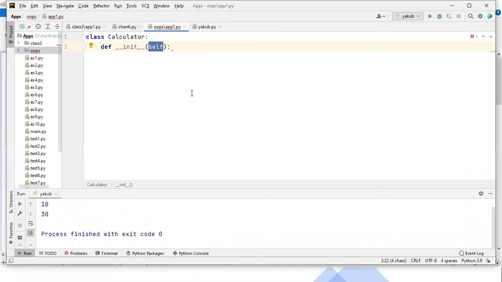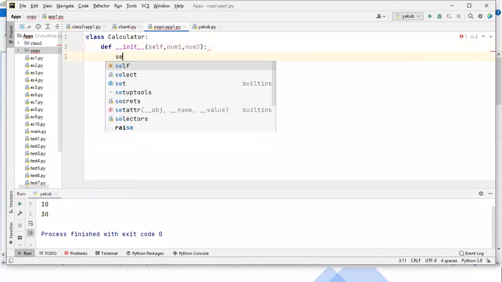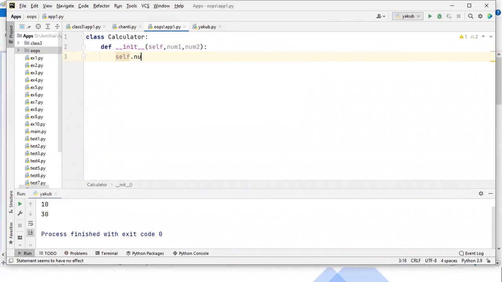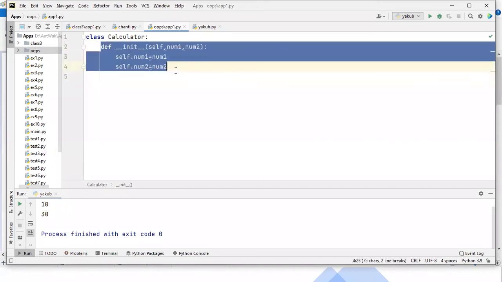Now init is a special function. It always has a first argument self, and then a comma, and you can give your respective values like num1, num2. Inside this function, you have to write self.num1 = num1. Don't get confused, I'll explain this code again from scratch. Okay, num1, and here you have to write num2. Guys, this is the special function you always have to write to initialize the data.